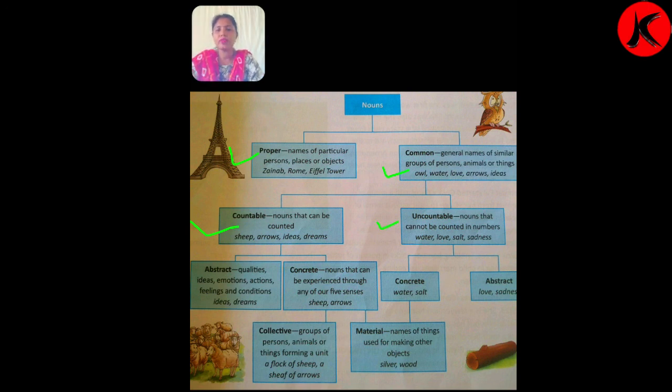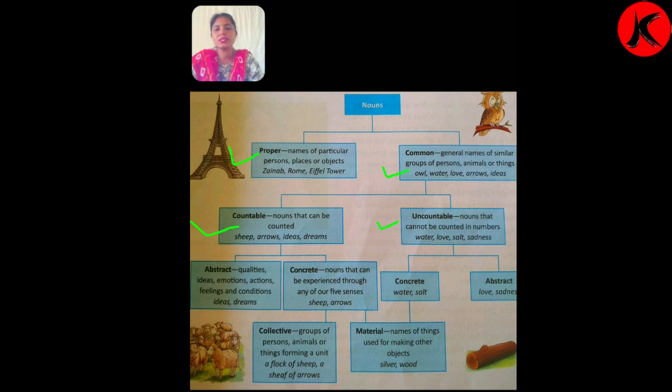So first we will see what is countable nouns. So countable nouns are nouns that can be counted. That which we can count, students, we can say it countable nouns. For example, if I ask you, how many chocolates have you eaten? You will say, ma'am, I ate 2 chocolates, 3 chocolates or 4 chocolates. So you give your answer in numbers. So here we can count numbers.